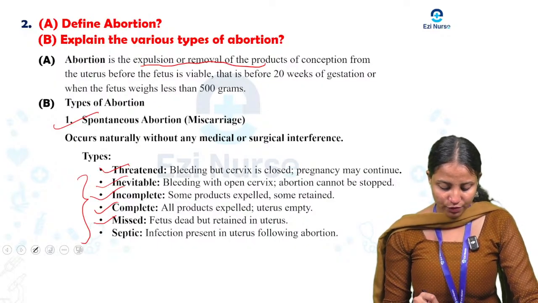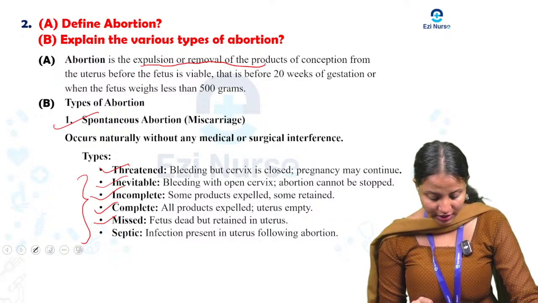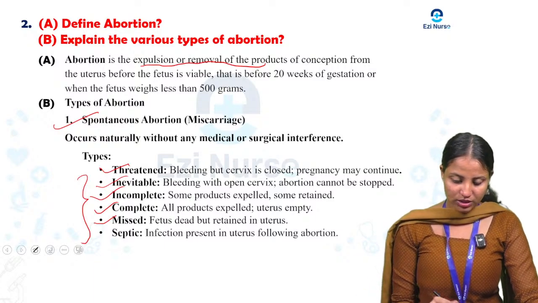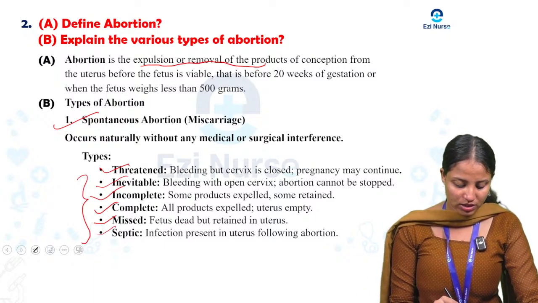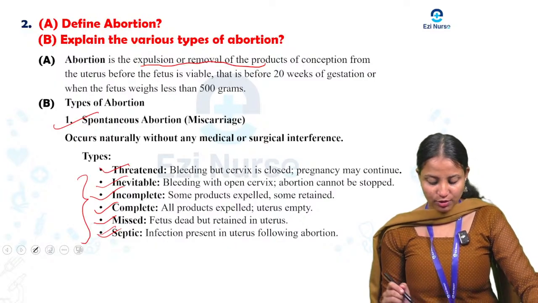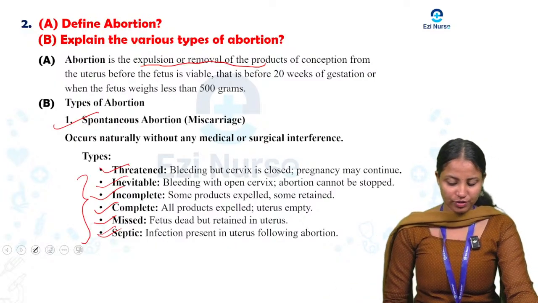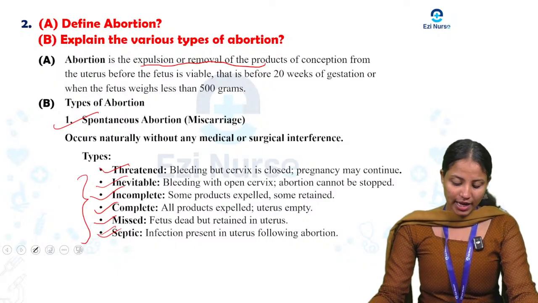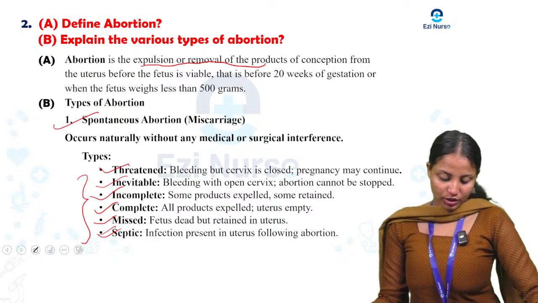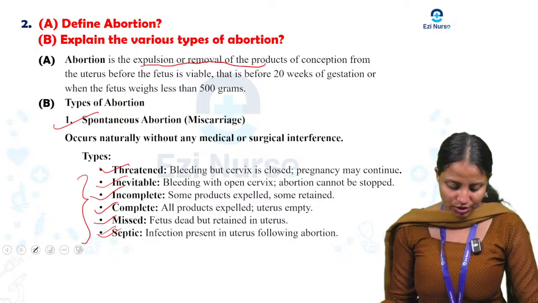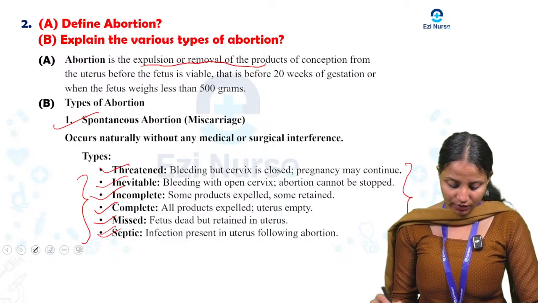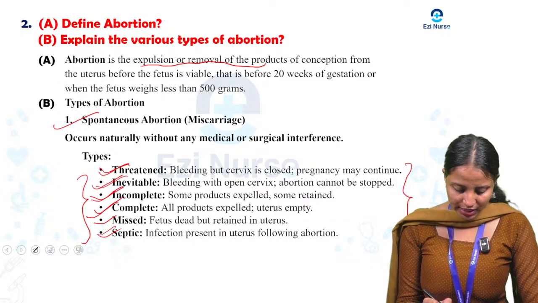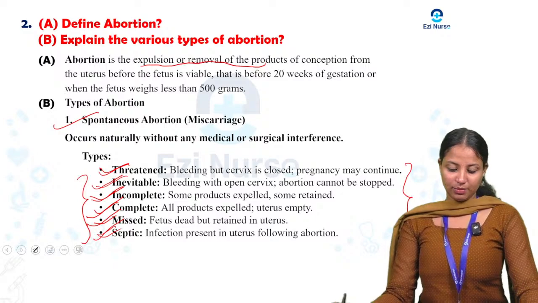Next one is missed abortion. The fetus is dead but retained in the uterus. That is missed abortion. Next one is septic abortion. Infection is present in the uterus following abortion, that is known as septic abortion. So these are the important types of abortion, once more: threatened abortion, inevitable abortion, incomplete abortion, complete abortion, missed abortion, and the last one is septic abortion.